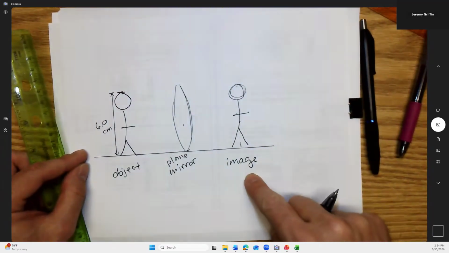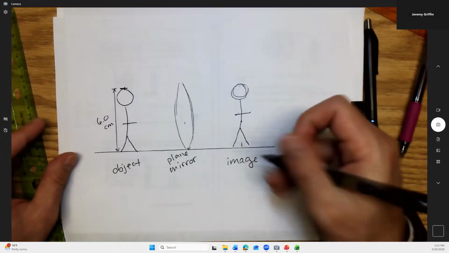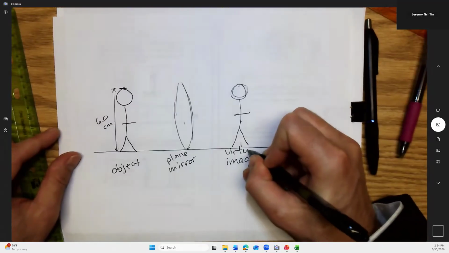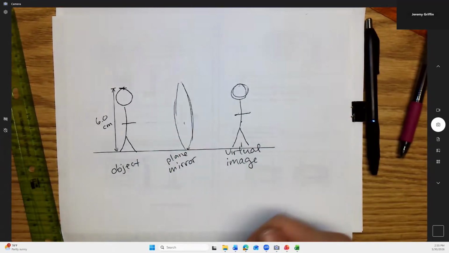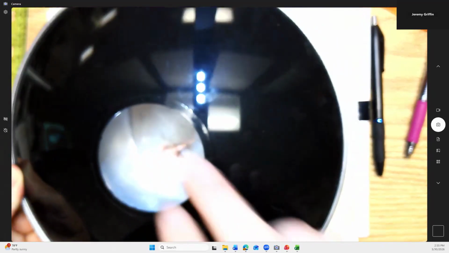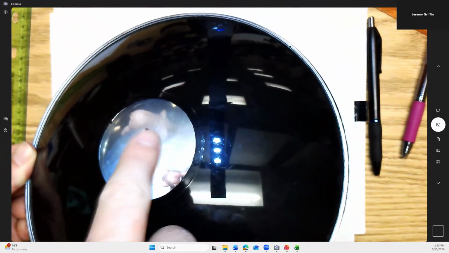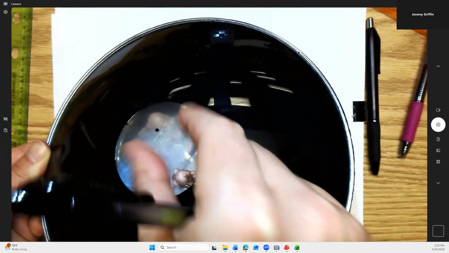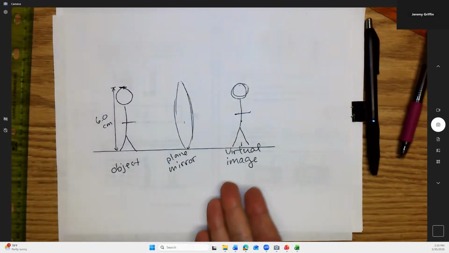Guys, would you call this a virtual image or a real image? What would you call this? Virtual. Yeah, how'd you know it's virtual? Yeah, because it appears to be on the opposite side of the mirror. That's in contrast to, you guys remember this little UFO pig? If you're standing there, it looks like it's right there. I can reach out and grab it. Yeah, can't reach it there. That's a real image. But this is virtual because it looks like it's on the opposite side.